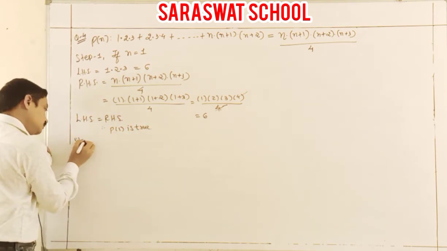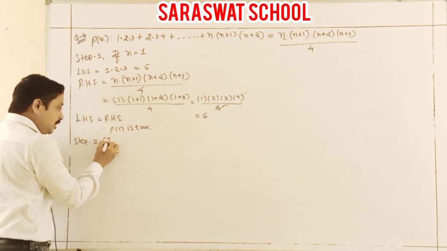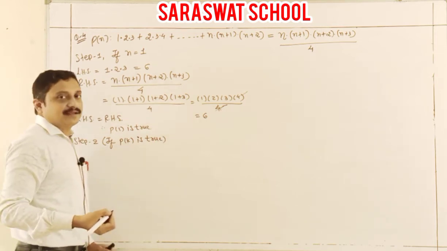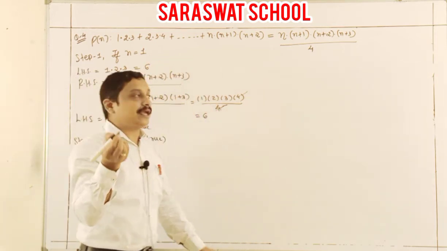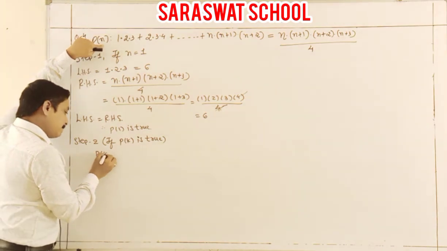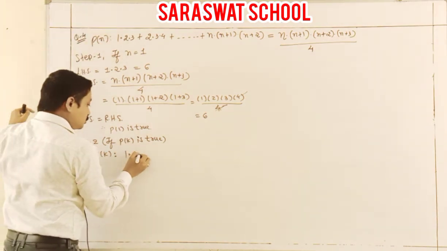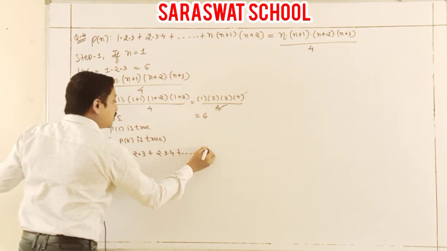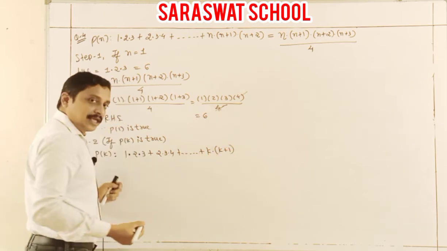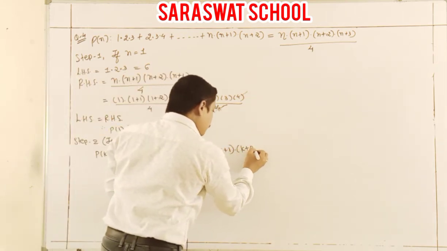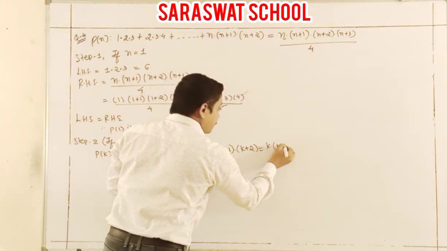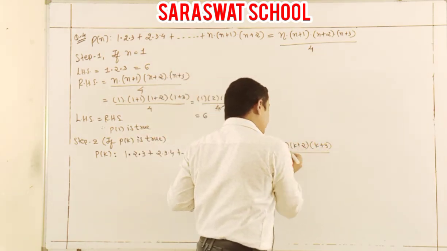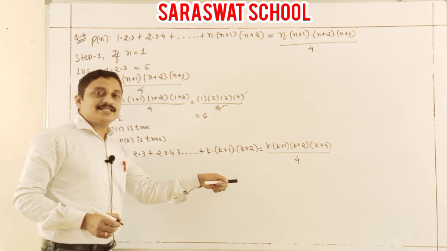Now step 2. What is step 2? If Pk is true. Students, I translate n in Pk. So P of k, here how much? 1 into 2 into 3 plus 2 into 3 into 4 plus up to k into k plus 1 into k plus 2 is equal to what? k plus 1, k plus 2, k plus 3 by 4. And that's about step 2 only.